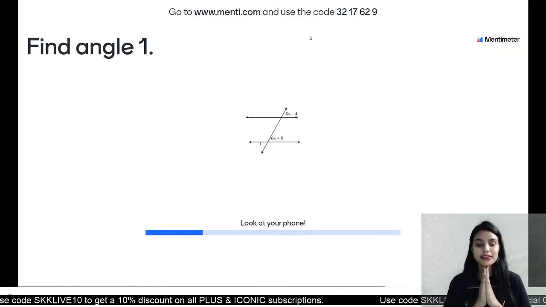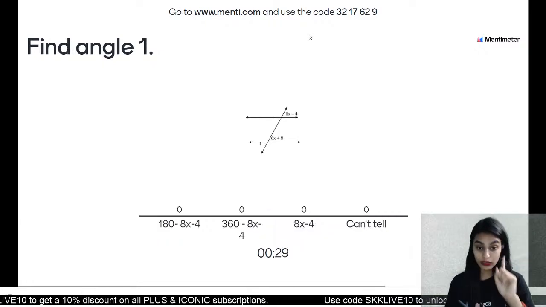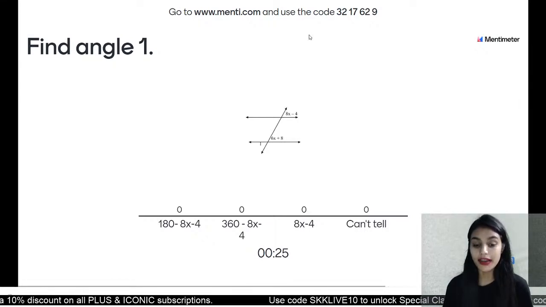All the best, everyone. Class, you have to find angle 1. Are you able to see angle 1? Can everyone see it? You have to find that angle.